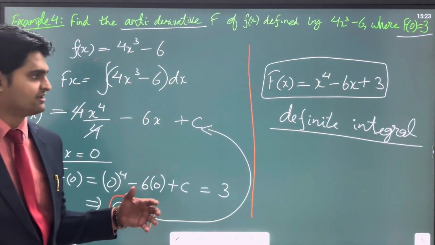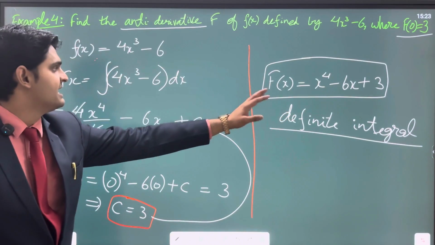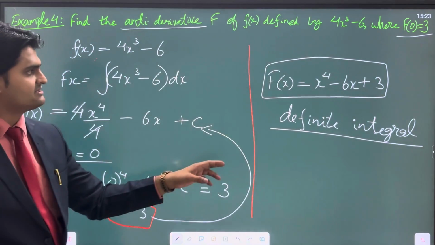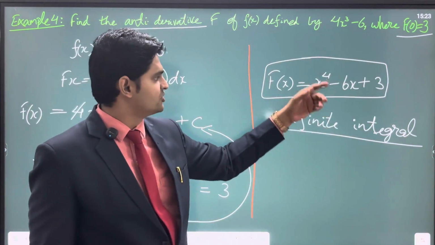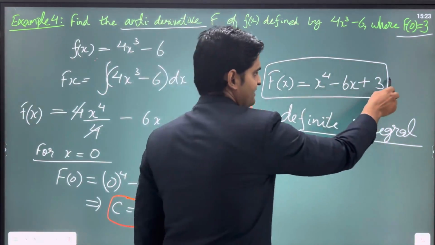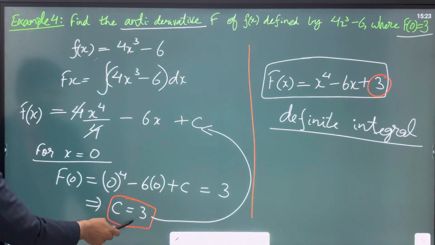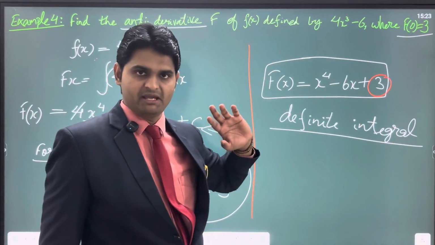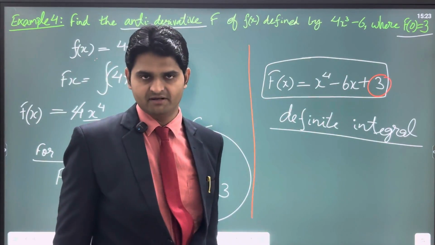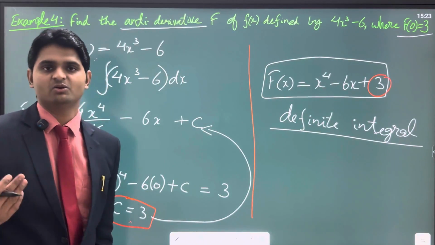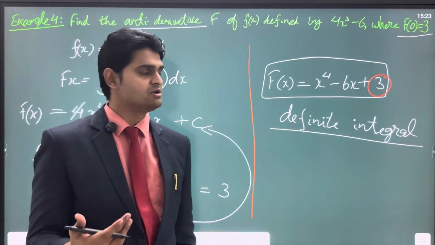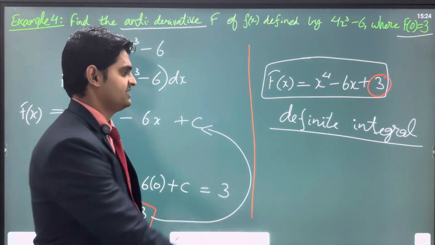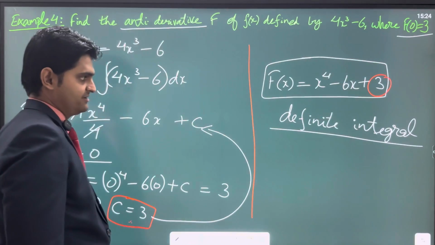In indefinite integrals, you do not know the value of c, hence all the answers have plus c attached to them. Whereas in definite integrals, you very well know the value of c. This was my c which I found out. I found out that my value of c is 3 and I put it back, and now since the value of c is known to me, it becomes a definite integral, right? So basically if the value of c is known to you, you will have a definite integral at hand. This is the main difference between definite and indefinite integrals.